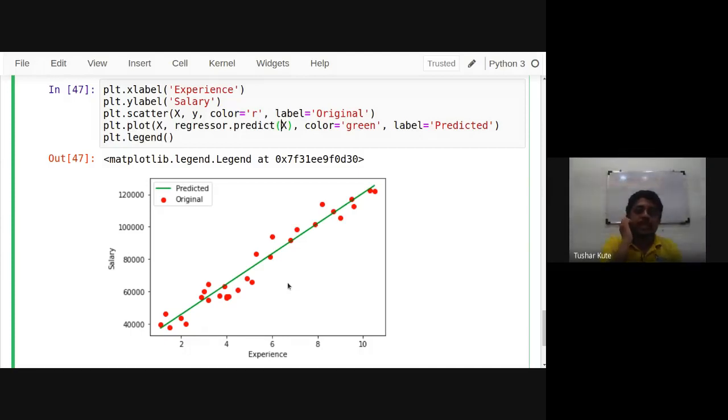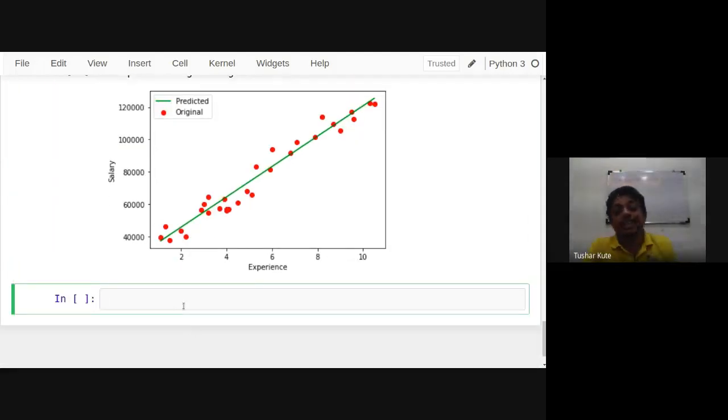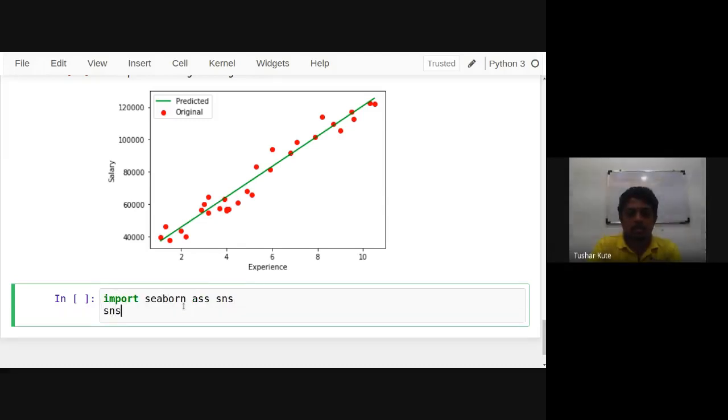Even when we saw the regression analysis last time, I told about one concept, the line graph, the linear graph. I had drawn them separately. But in Seaborn, there is a function called regression plot. So let's see, import Seaborn as sns, and a regression plot where you have x comma y.